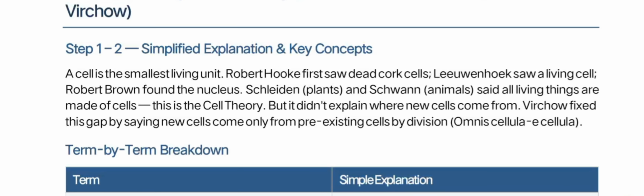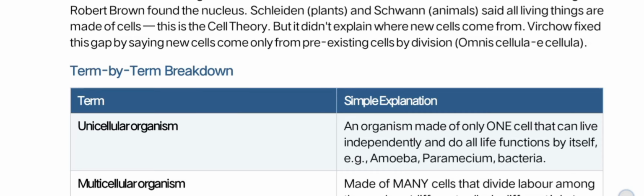The first main point of cell theory is that the cell is the smallest living unit. Robert Hooke and Robert Brown are the main scientists who saw the functional units of the cell. Robert Hooke saw dead cork cells. Leeuwenhoek saw a living cell. Robert Brown saw the nucleus, and Schleiden and Schwann said living things are made up of cells. So the cell theory is given by Schleiden and Schwann.